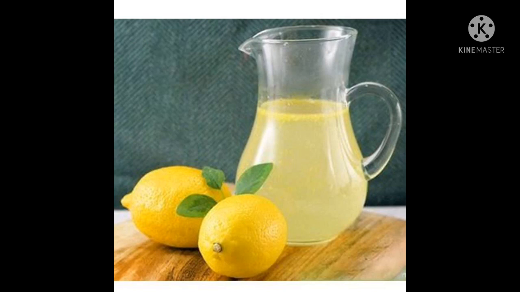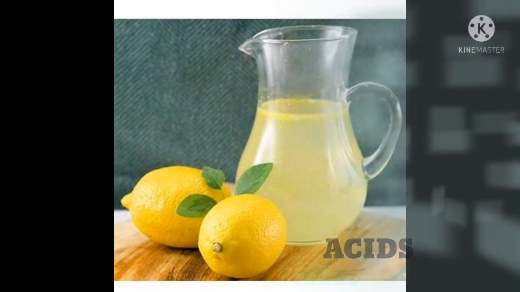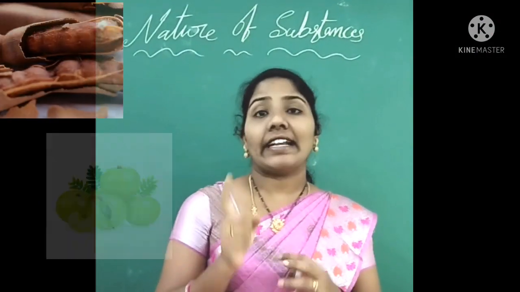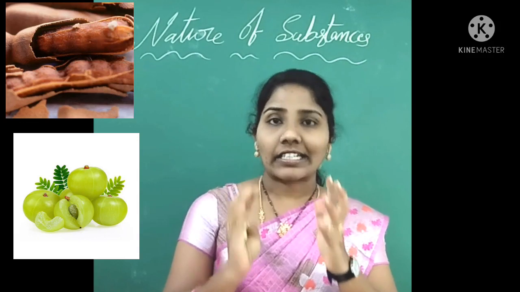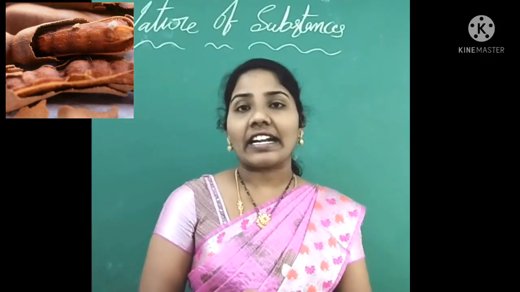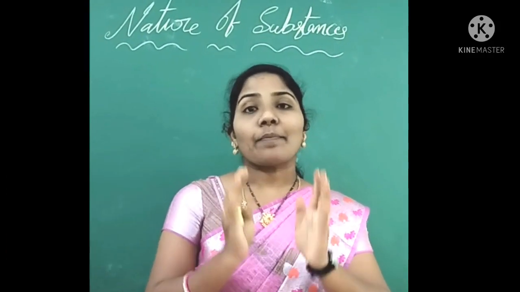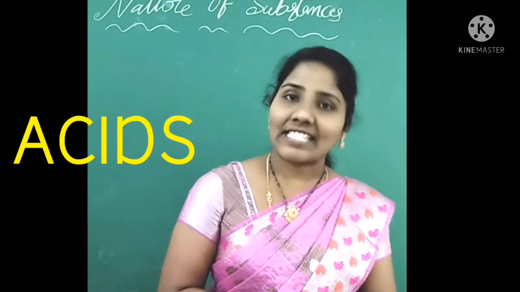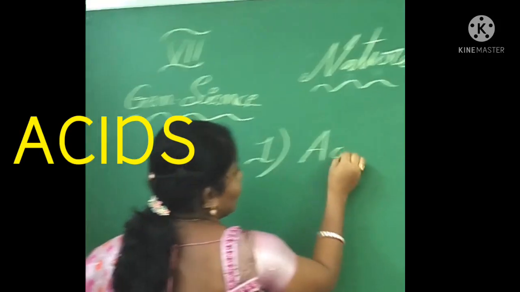Now let me say the answer: substances like tamarind and lemon contain some substances which give a sour taste. These types of substances which taste sour are known as acids. Substances like tamarind and amla are sour-tasting food items. That's why tamarind and lemon juice have a sour taste. So substances with this type of taste are called acids. So the first topic is acids.